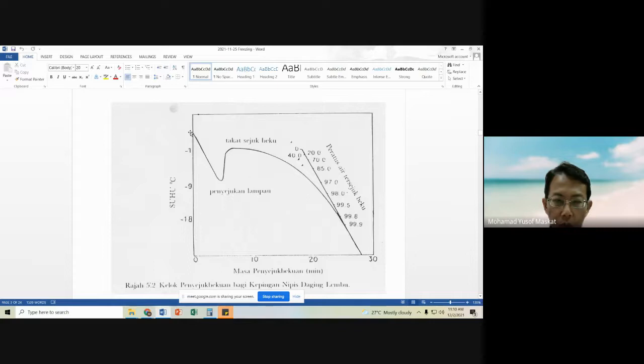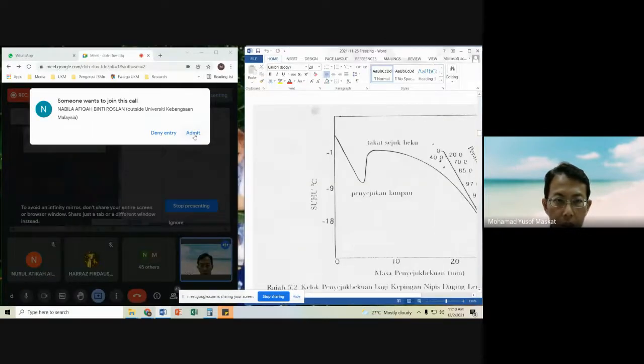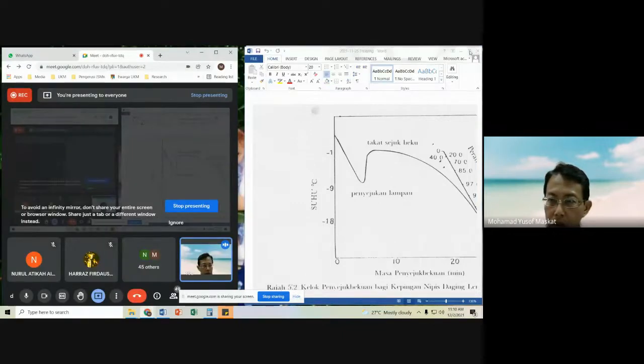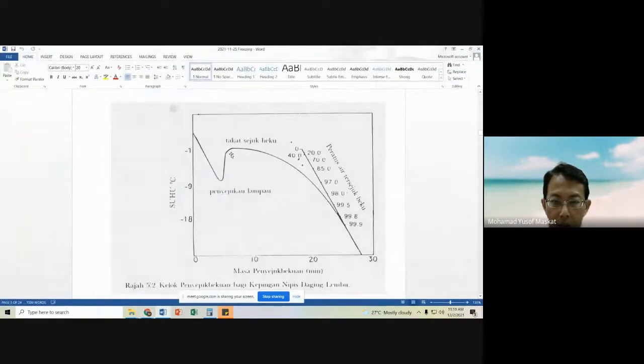The temperature will start to decrease. This is the supercooling, and then it will start to increase again. And this is supposed to be where it levels off because of the latent heat of freezing.